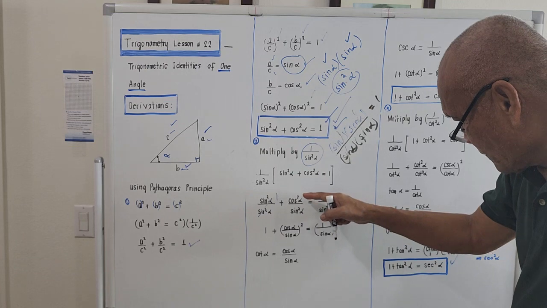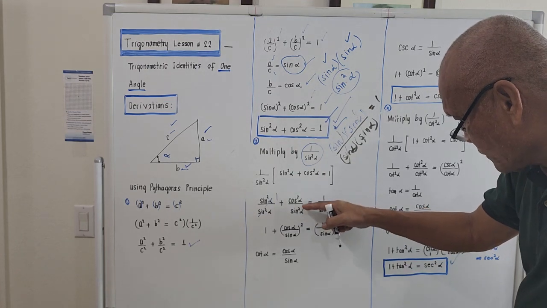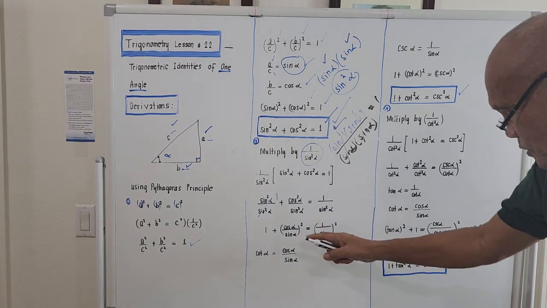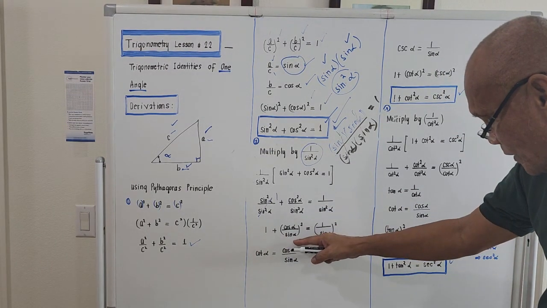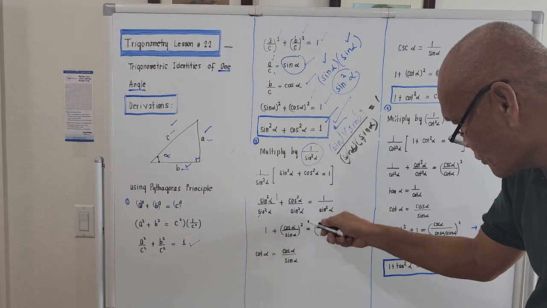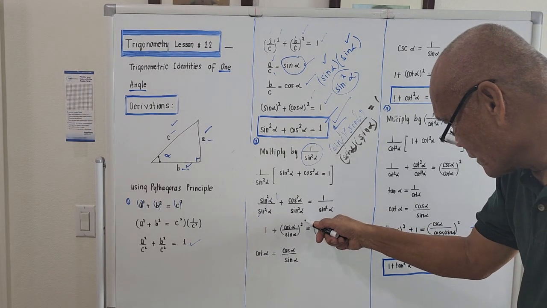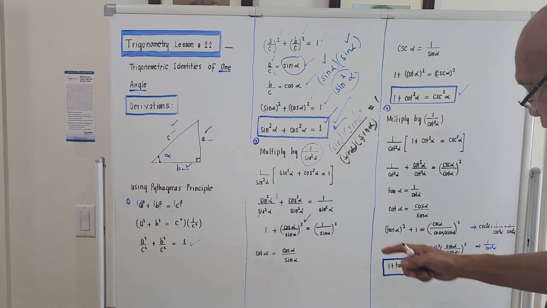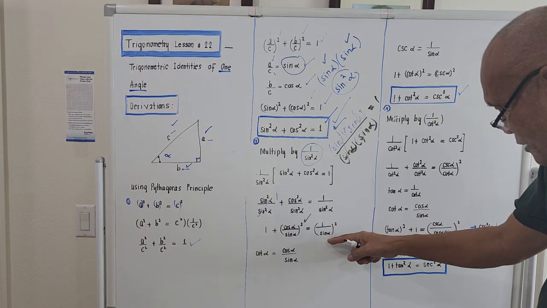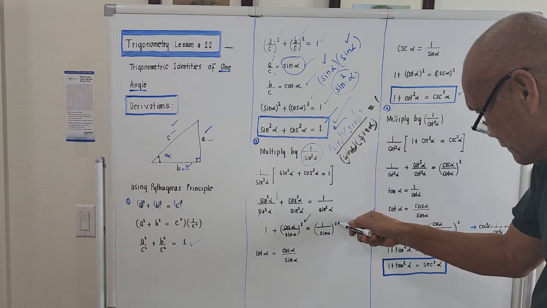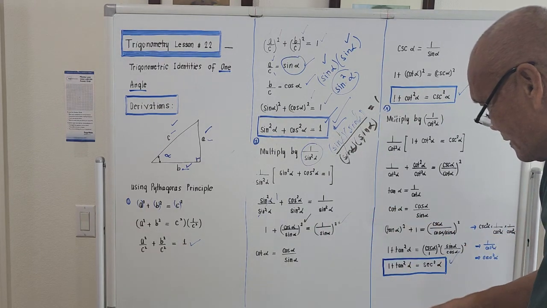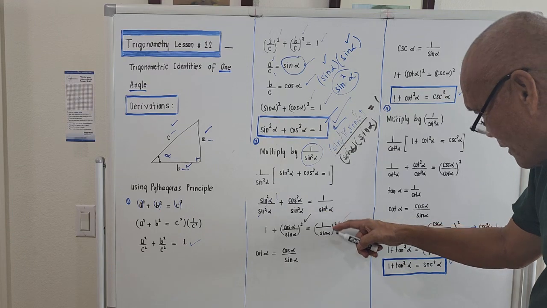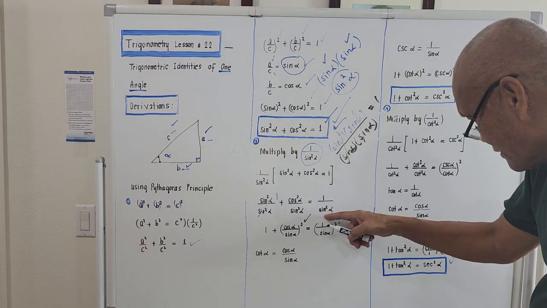This is with the power 2, this is with the power 2, so it could be simplified as simply cosine of alpha over sine of alpha quantity square. Their power is common, right? And for the right hand side, it can be written as 1 over sine of alpha quantity square. 1 square is just 1, and sine alpha square is just sine square of alpha.